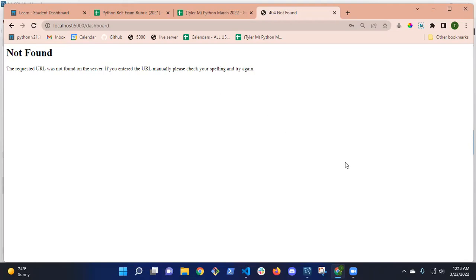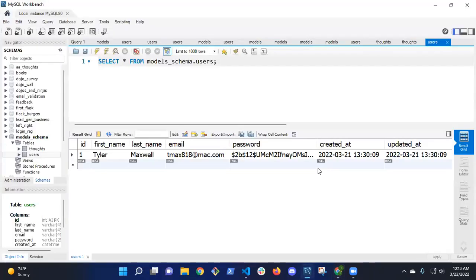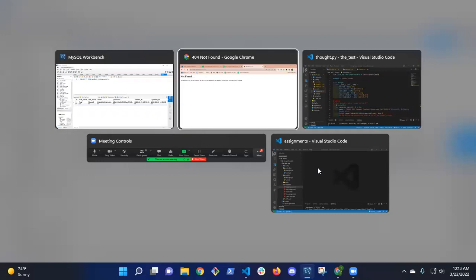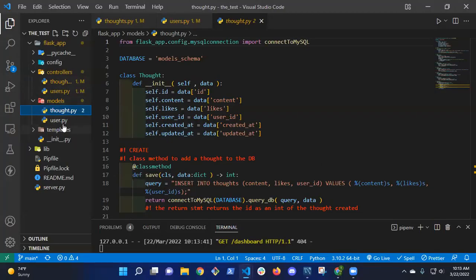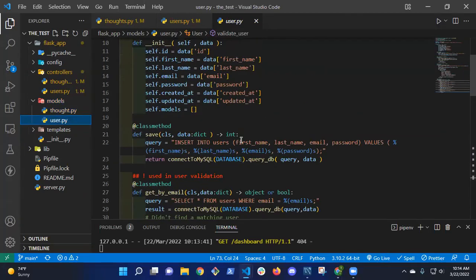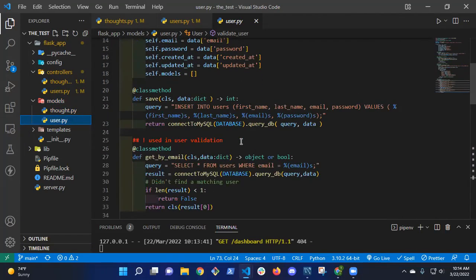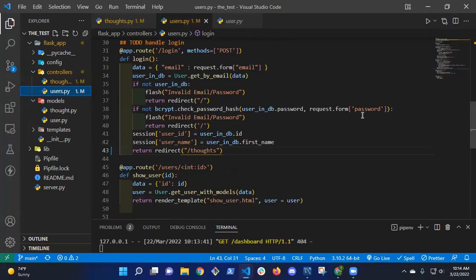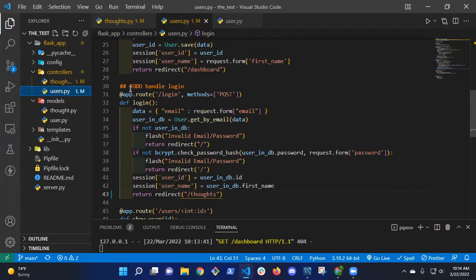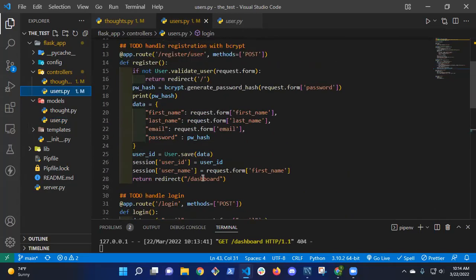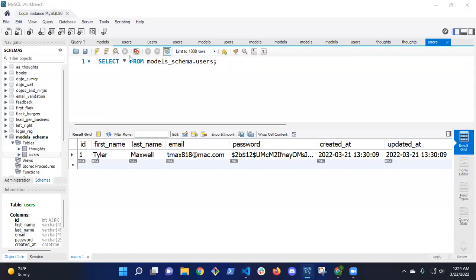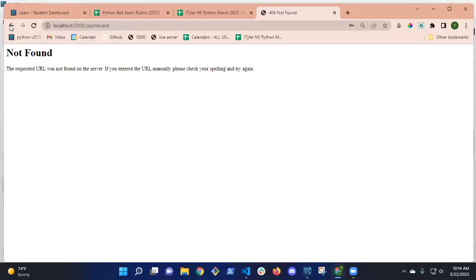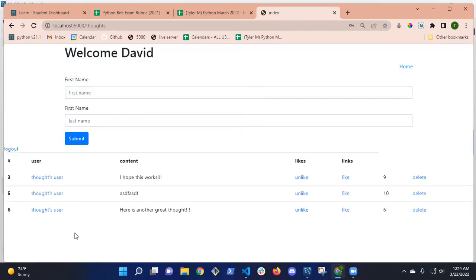So how did I fix this before? Controllers. Yeah, so I go to controllers, and the user is where I log in. Sorry, that's the wrong place, users. Yeah, so I'm redirected to thoughts on the login but not on the register. So I want to change this to thoughts. Okay, so now if I go back to my browser, go back, try to register Dave again, it's cool.